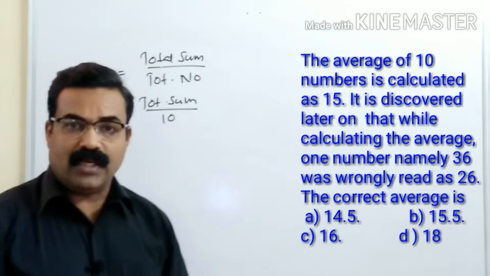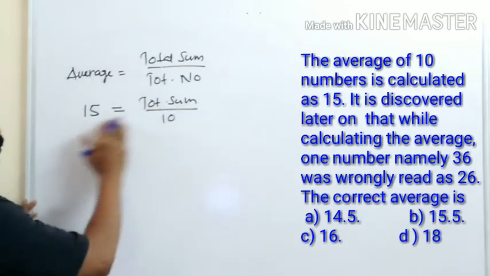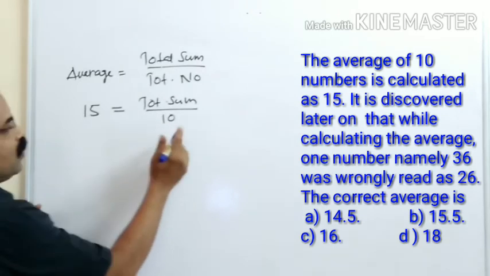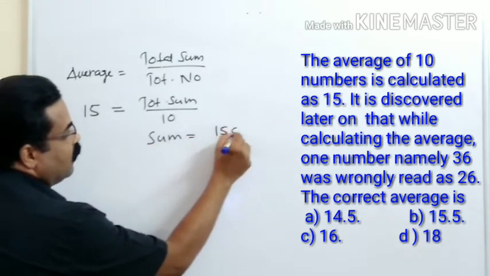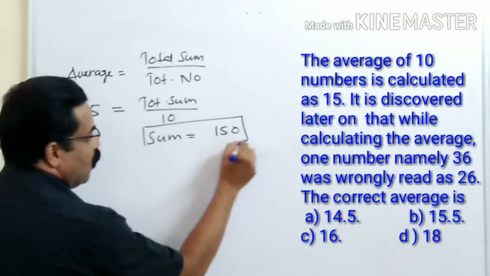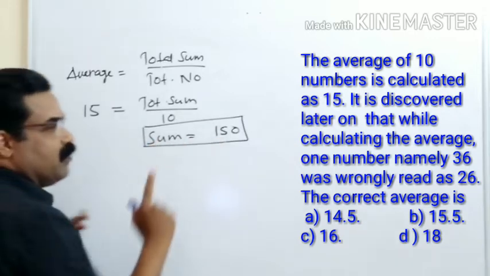That is what the student calculated. So the total sum is equal to 15 into 10, so the sum is equal to 150.